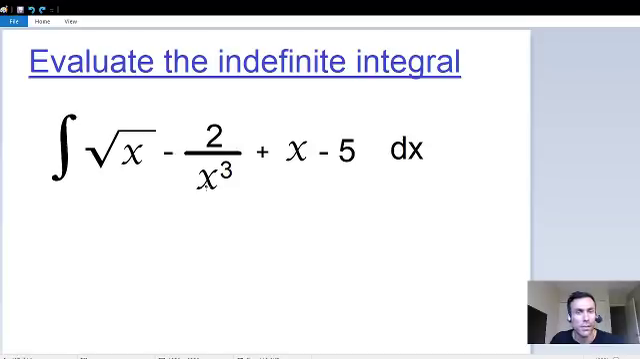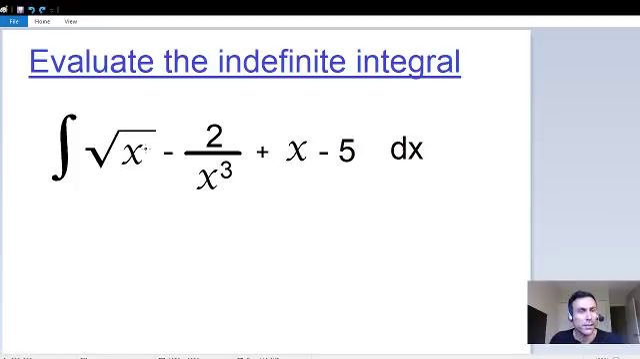Because of this, this is a basic integration problem, and I wanted to start with a basic problem so you guys have a good understanding when we get into some more advanced problems later on. So let's just get started right away with this example.